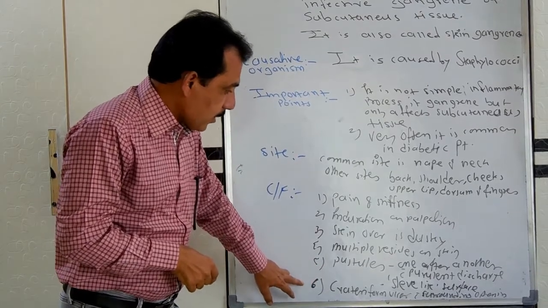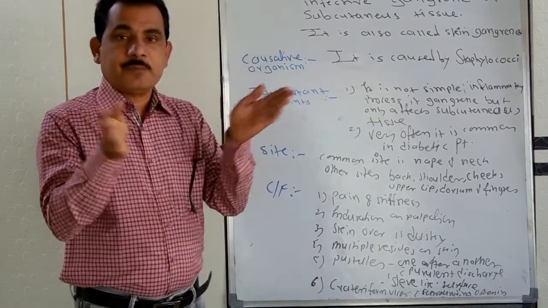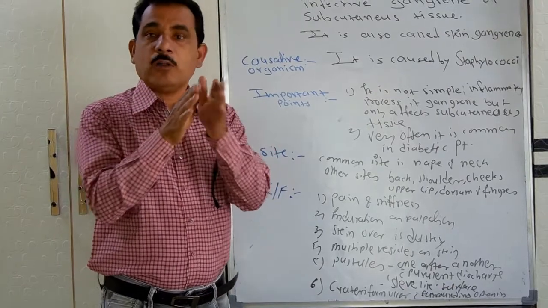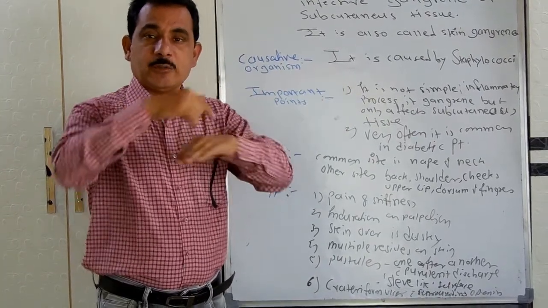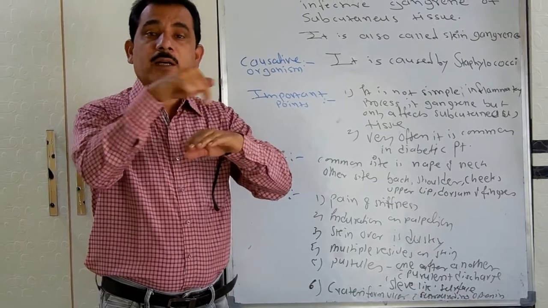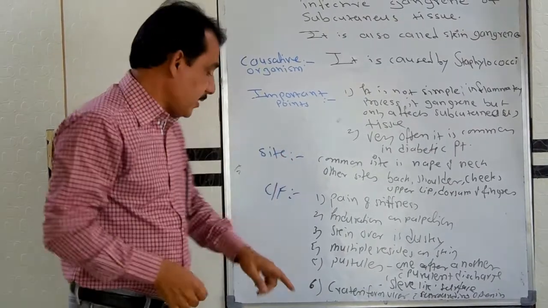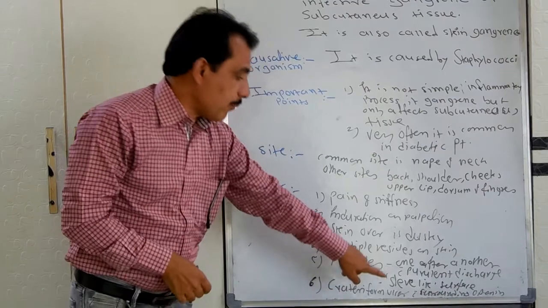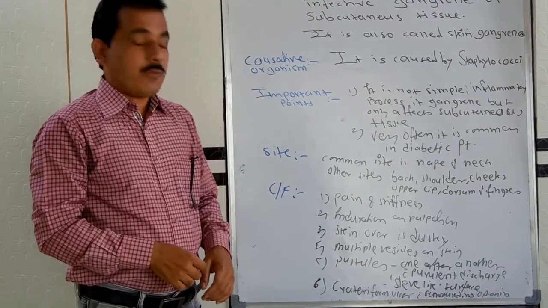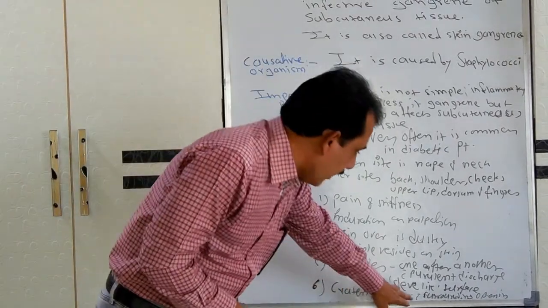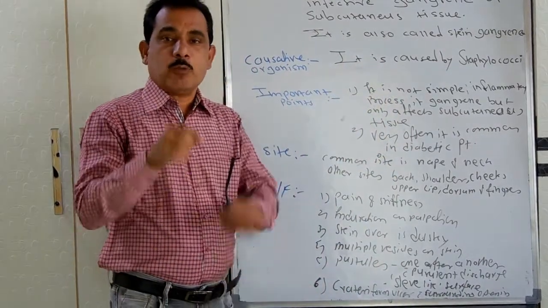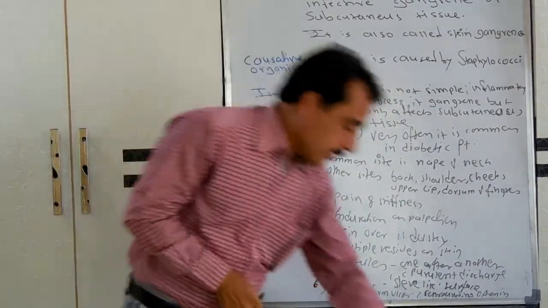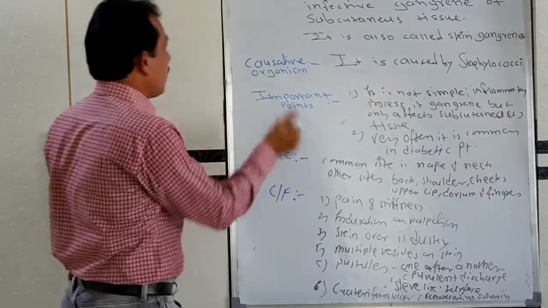And then later on, there may be ulceration. When all the pustules burst open and discharge, an ulcer forms over the surface. This ulcer is a crateriform type of ulcer, and it is surrounded by small openings around the ulcer. So the ulcer formation takes place like this.